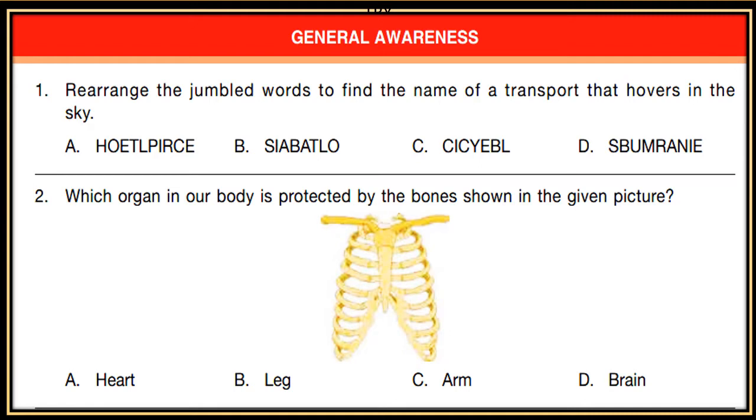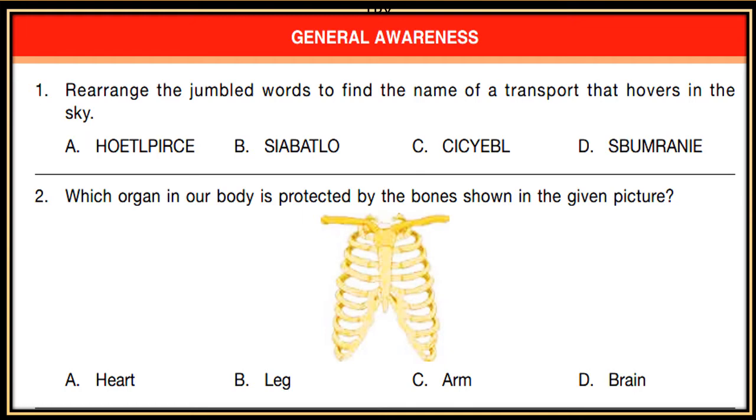Question 1. Rearrange the jumbled words to find the name of a transport that hovers in the sky. Now options A, B, C, D. Some jumbled words are given. Rearrange them to find the name of a transport that hovers in the sky.